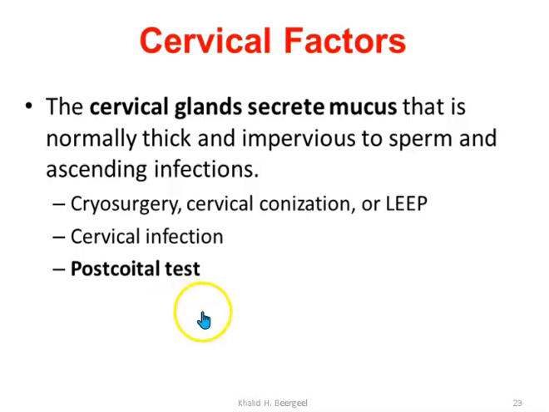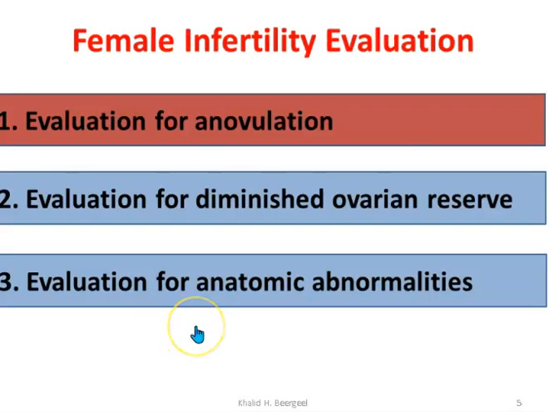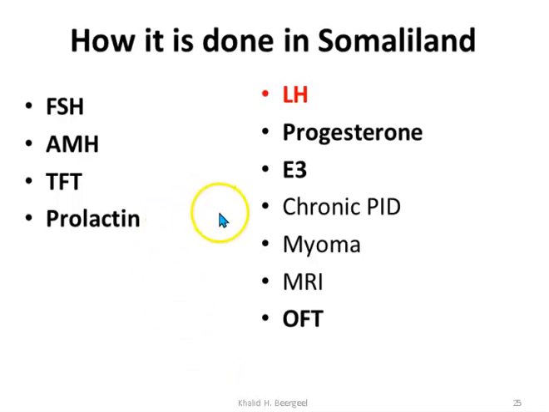Cervical factors are minor and mostly not looked for, but you can see from the patient's history if the patient has had any cervical procedures like LEEP, cervical conization, or cryotherapy, then you may consider there may be cervical factor infertility, but it's not that much important. So lastly, how it's done in Somaliland.